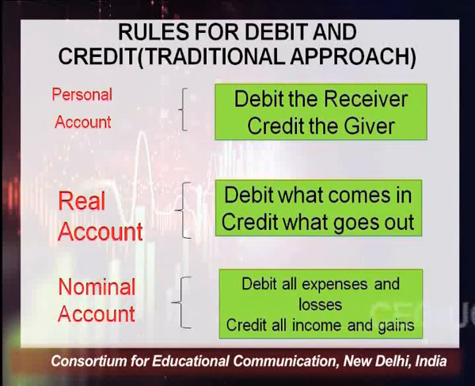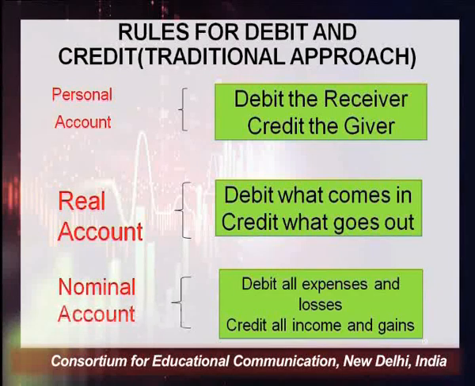Whenever we have to pass an entry in the books of journal, is there any rule for passing the journal entry? Yes, according to the traditional approach, there are certain rules for debit and credit. I have explained to you about personal accounts. There are three types of accounts: personal account, real account and nominal account.